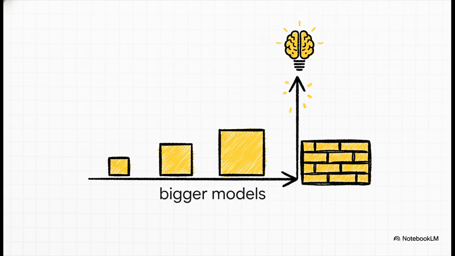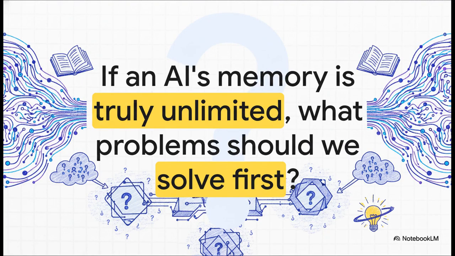What we're really talking about here is a whole new direction for making AI better. For years, the game has been bigger is better, just make bigger models. This opens up a new path, making models smarter in how they think and how they use information. And that leaves us with one last kind of mind-bending question. For the first time, we can actually start to imagine an AI that has a functionally infinite memory. And if that's where we're headed, what are the really big, impossible problems that we should ask it to solve first?